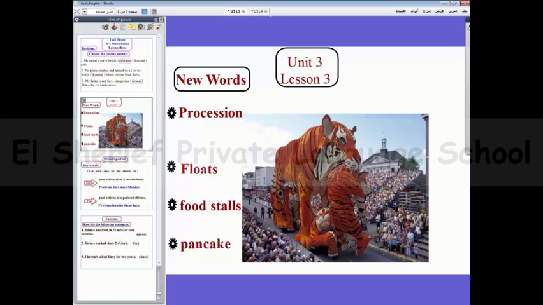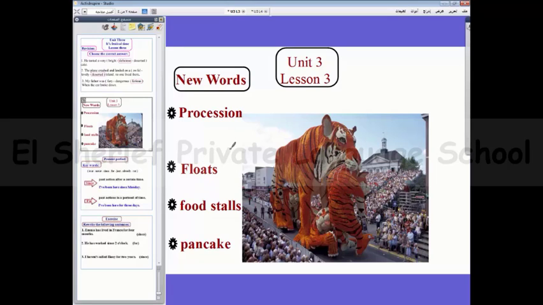Floats, as you see, is a large vehicle on which people dressed in a special costume in a festival. Like this. Again, floats or float, a large vehicle on which people dressed in a special costume in a festival.